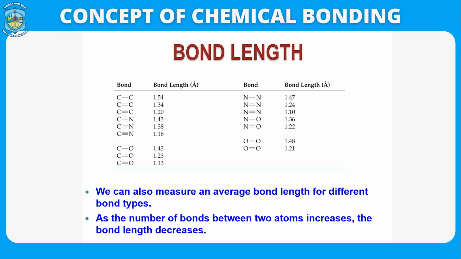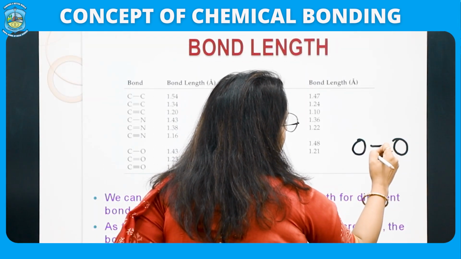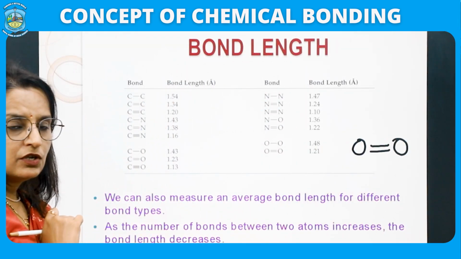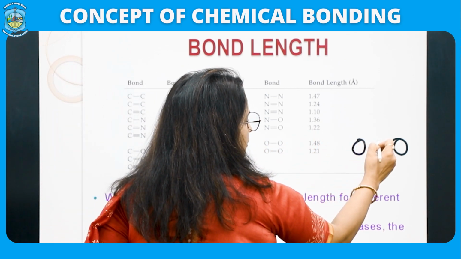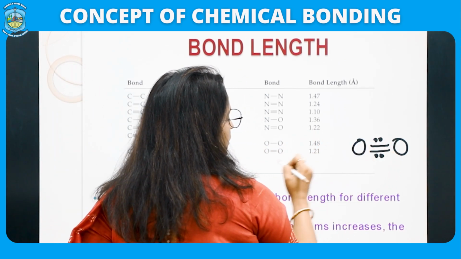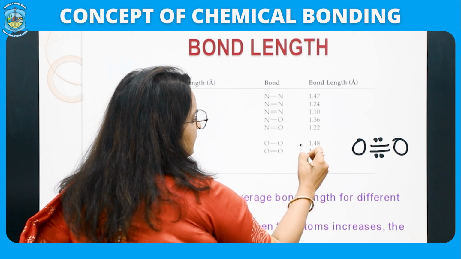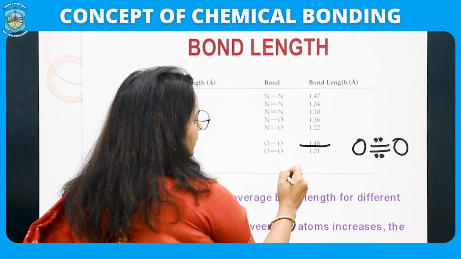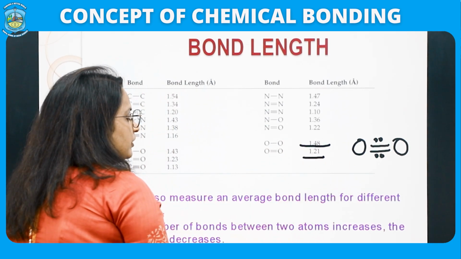Next you can see the bond length. Covalent bond sharing can be for a single bond or a double bond. As you all know, we have unsaturation also. So, whenever, say, oxygen is forming a double bond with another oxygen, this is also a covalent bond, but you can see the bond length of a single bond is 1.48 and a double bond is 1.21.